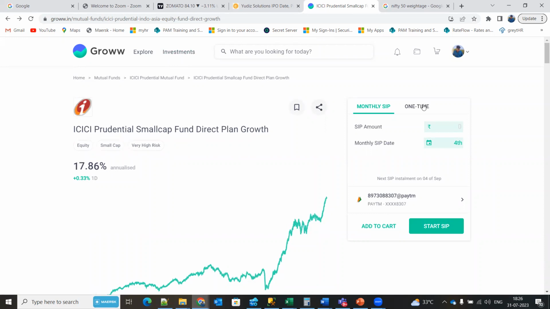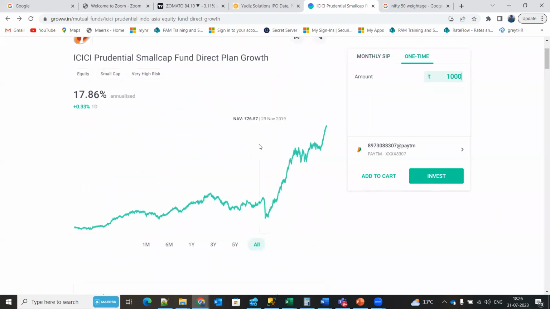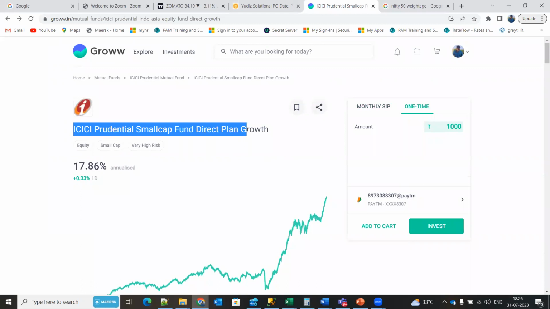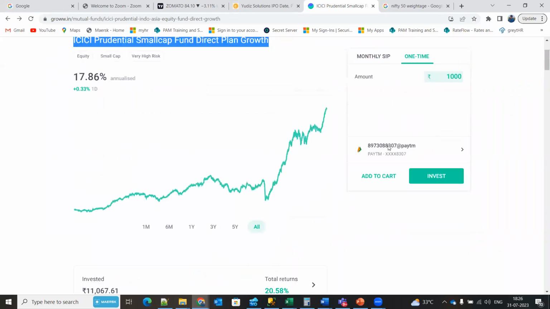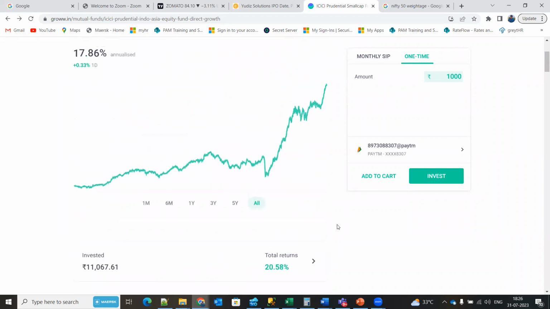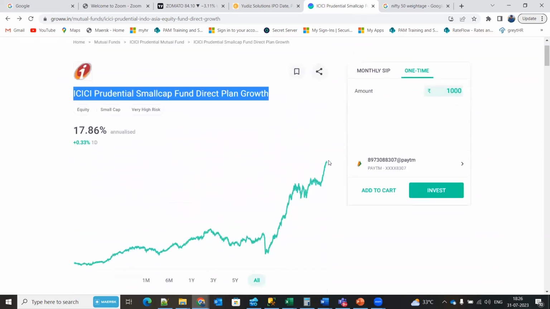In mutual funds, you have two options: one-time investment and monthly SIP. One-time investment is like, let's say I want to invest 1,000 rupees and leave it as it is. I'll just enter 1,000 rupees, and 1,000 rupees worth of this ICICI mutual fund will come to me. Let's say I buy here. They have given NAV, which you can consider as the share value. They have given 70 rupees. So if I invest 1,000, 1,000 divided by 70, that many units of this mutual fund will get allocated for me, and that will remain as it is.